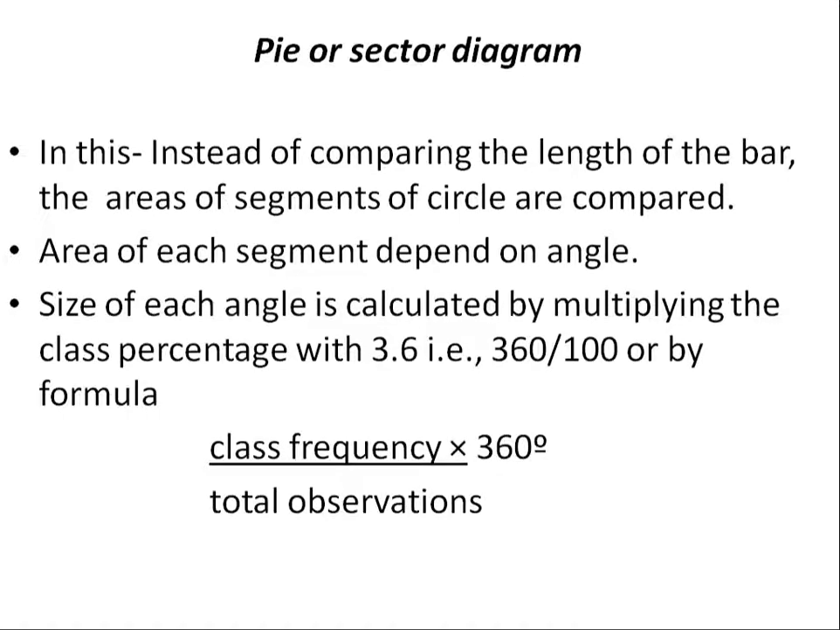They will be showing the scores on a field, that is, especially a player's score in different pitches, various angles, how much score he has made in each of the various fields. So this is nothing but again a pie chart. The area of each segment depends on an angle. The size of each angle can be calculated by multiplying the class percentage with 3.6, that is, 360 into percentage by 100.